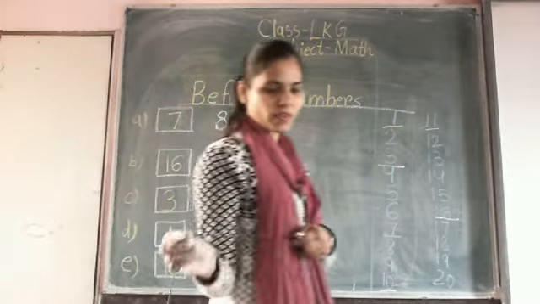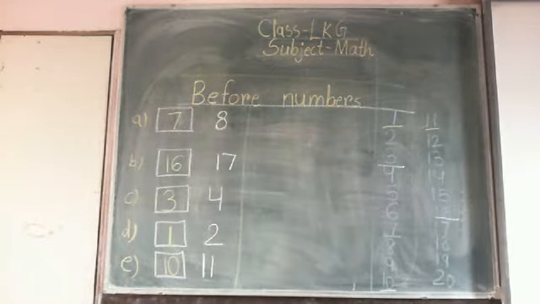Write the next 5. So write all the 5 examples quickly.